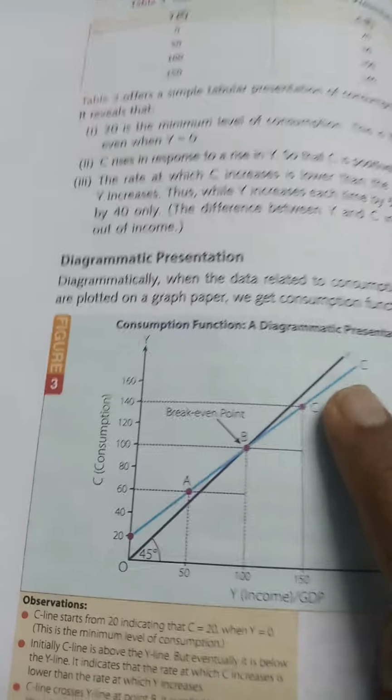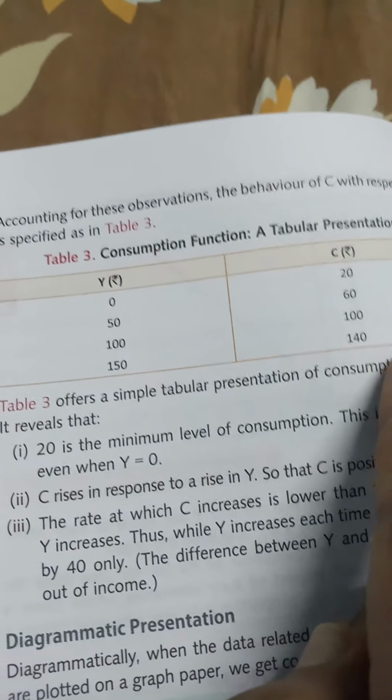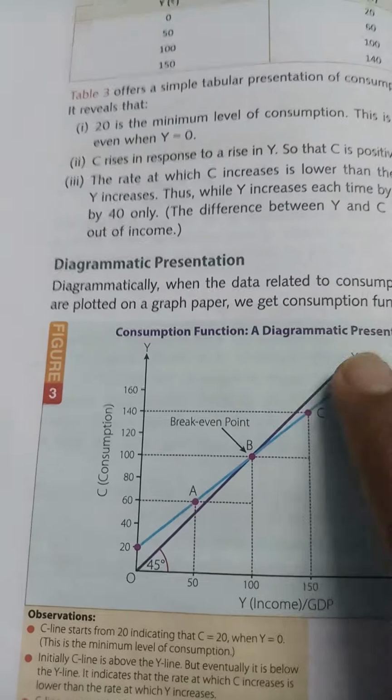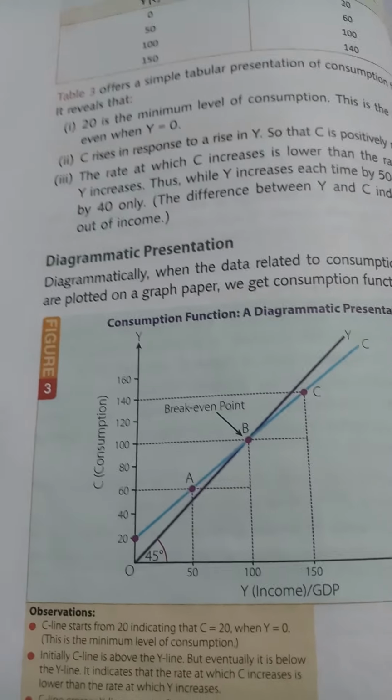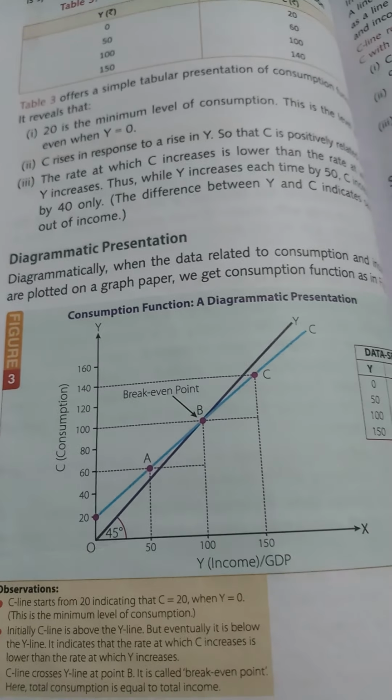Whichever you see, after the break-even point, income is above consumption. After the break-even point, income is 150, consumption is 140, which means income is higher. That is why the Y line is above the consumption line. Whosoever's value is higher, that line will be above the other line.